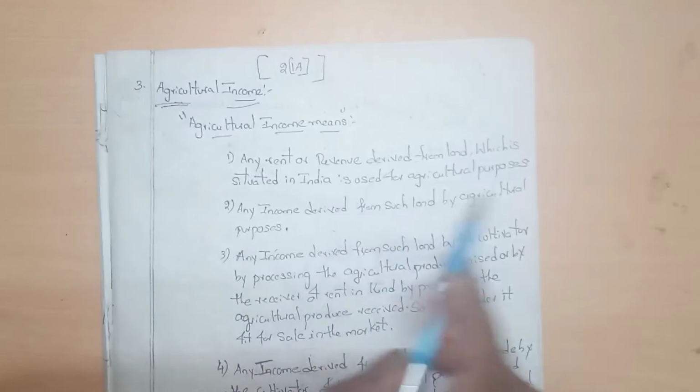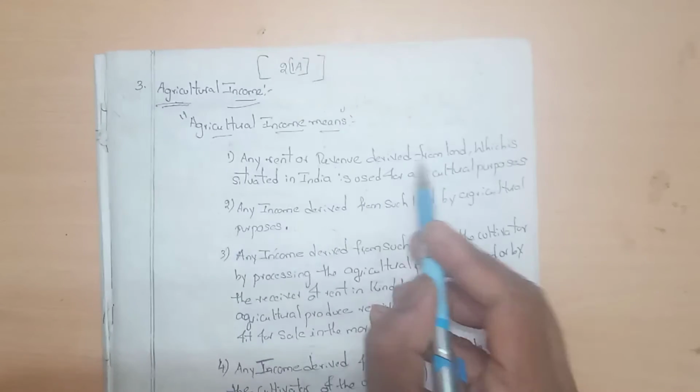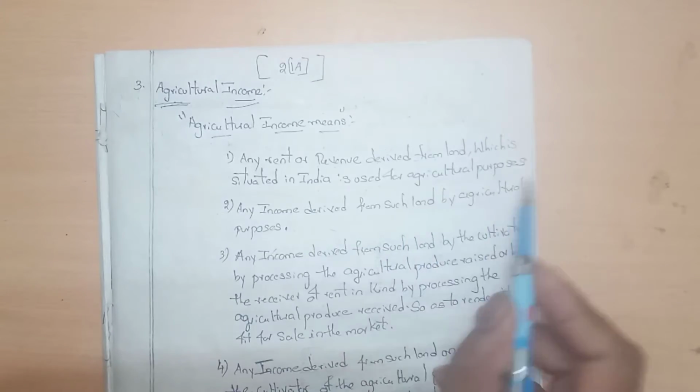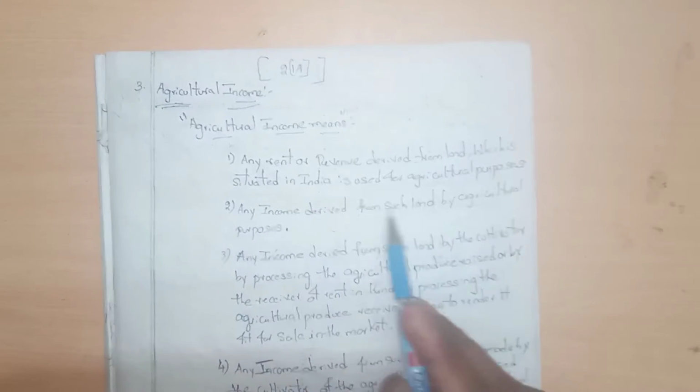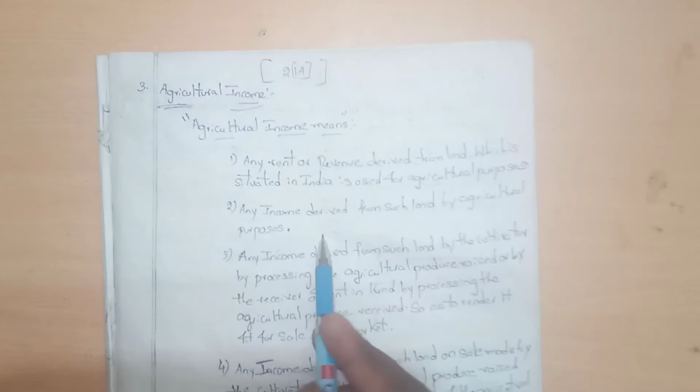The first point: any rent or revenue derived from land situated in India and used for agricultural purposes.